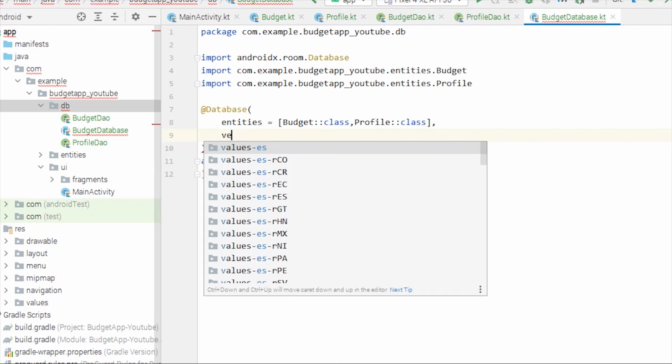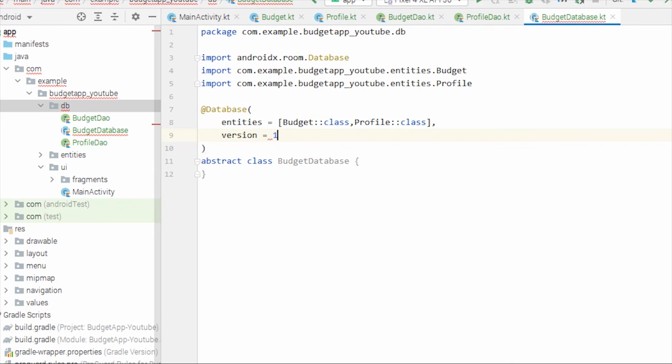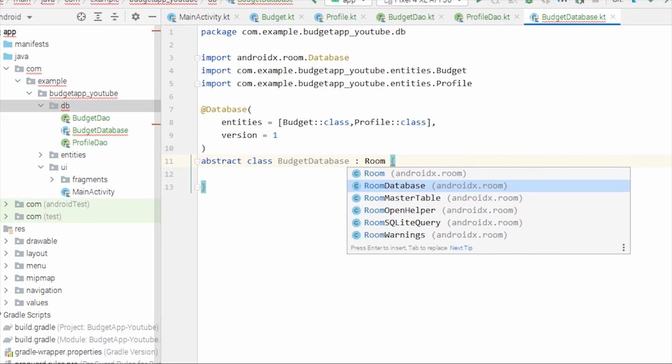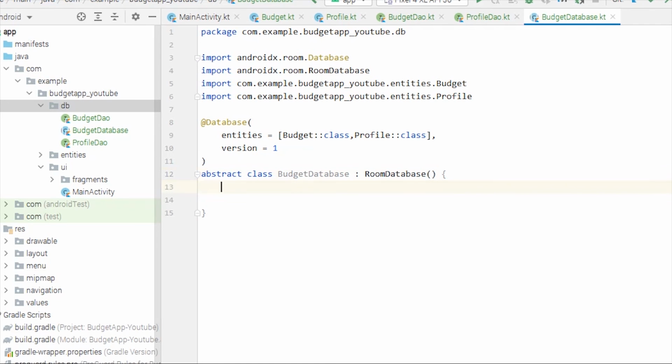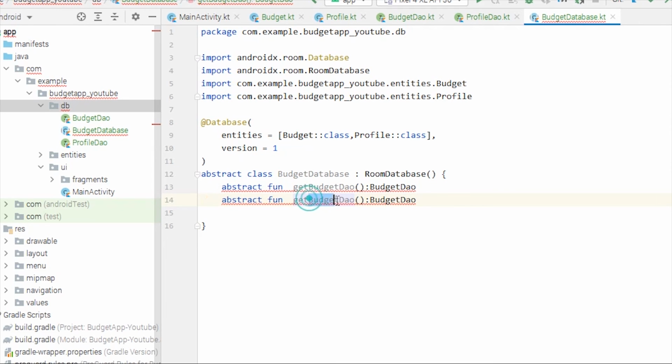Another thing will be the version of our database, so this will be 1. And also inside the class body, okay, before I forget, let me inherit this from RoomDatabase, and we have to create a constructor here, and this will have two abstract functions. So abstract fun getBudgetDAO of type BudgetDAO, and same way getProfileDAO of type ProfileDAO.